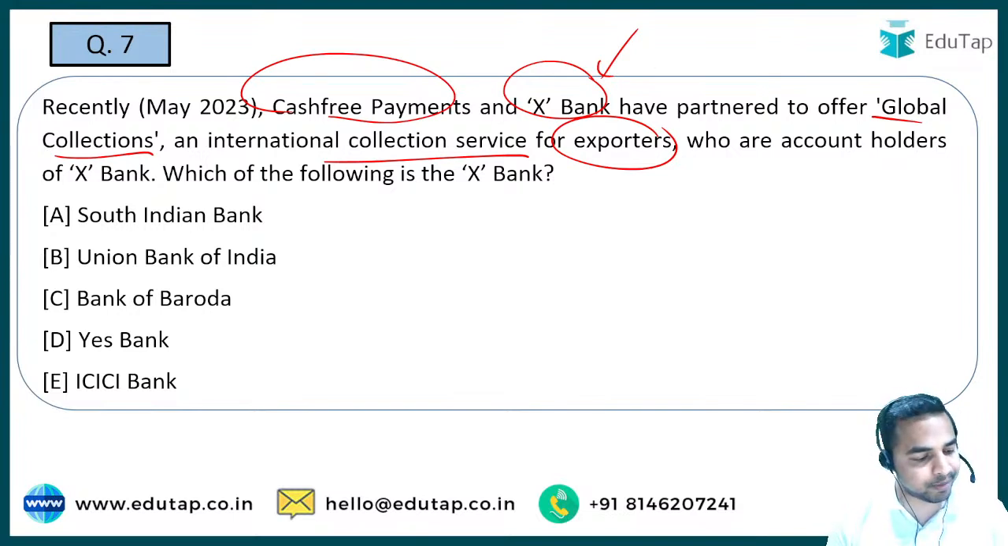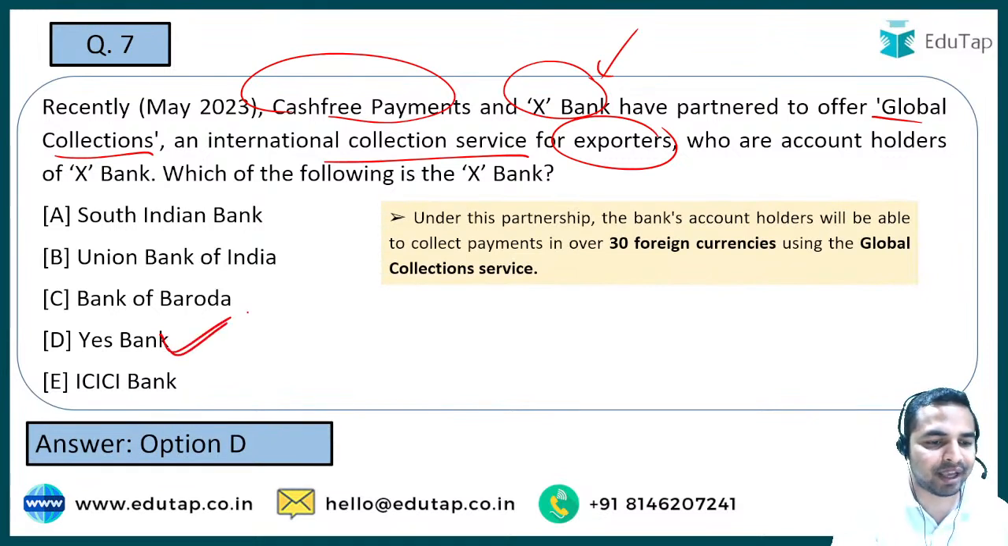So here you are required to identify the name of the bank, and I really believe that you will be able to identify exactly, guys. It is option D, Yes Bank. So Yes Bank is the bank with which Cashfree Payments has made this partnership to offer the Global Collections.